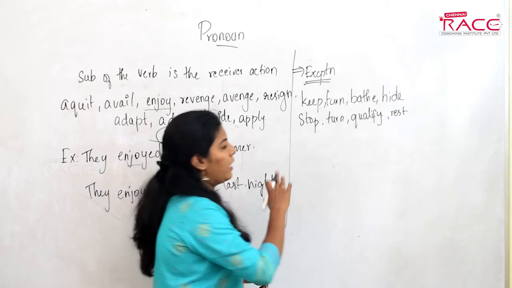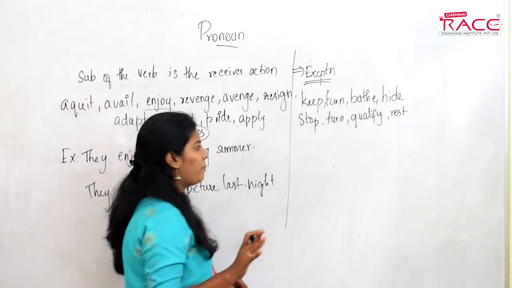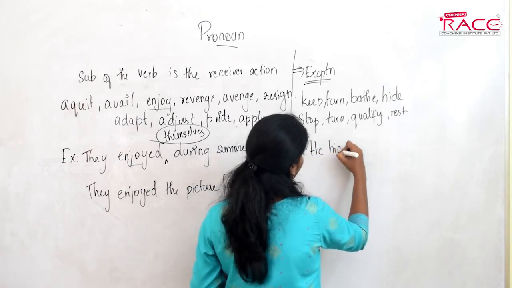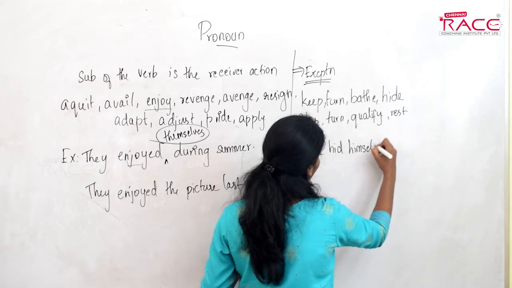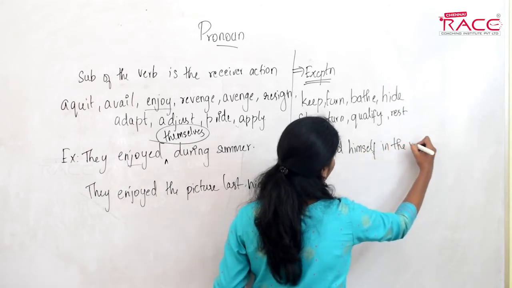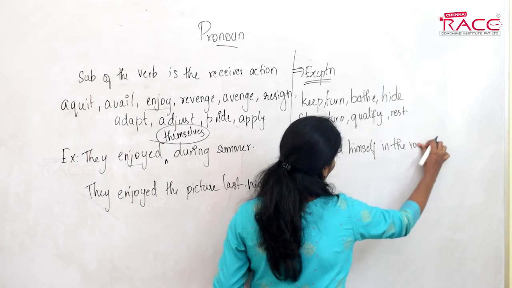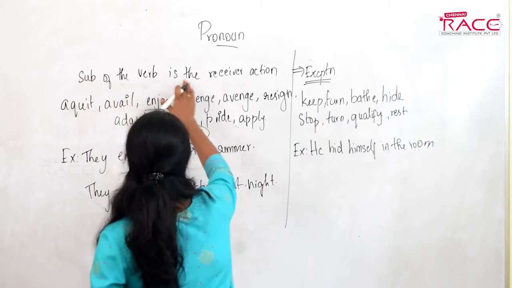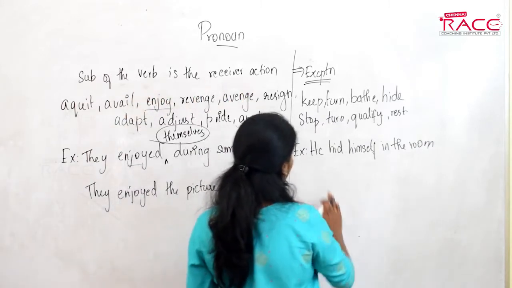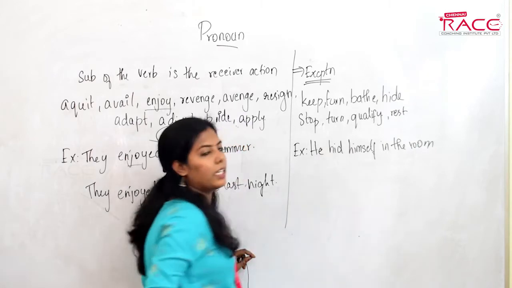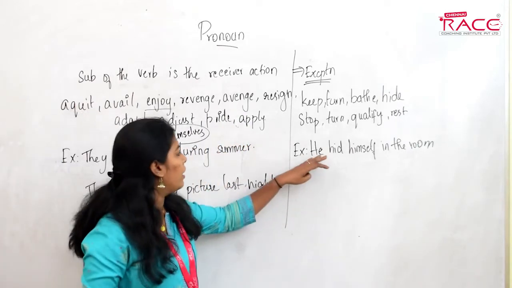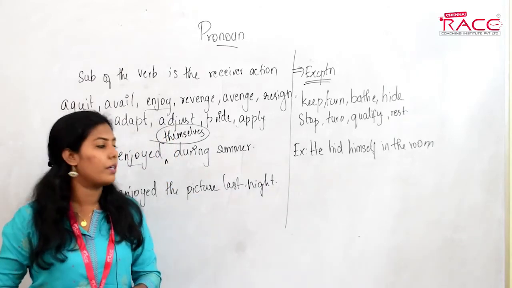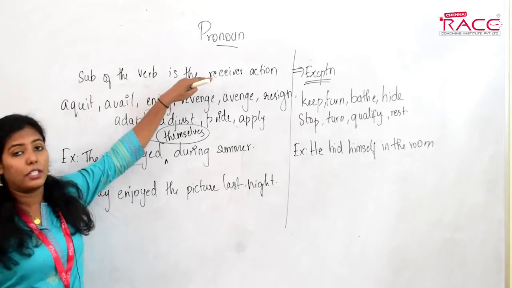These words should not be followed by a reflexive pronoun. For example, he hid himself in the room. The concept is the same: he is the receiver of the action, so he hid himself would be right if you see only this concept.